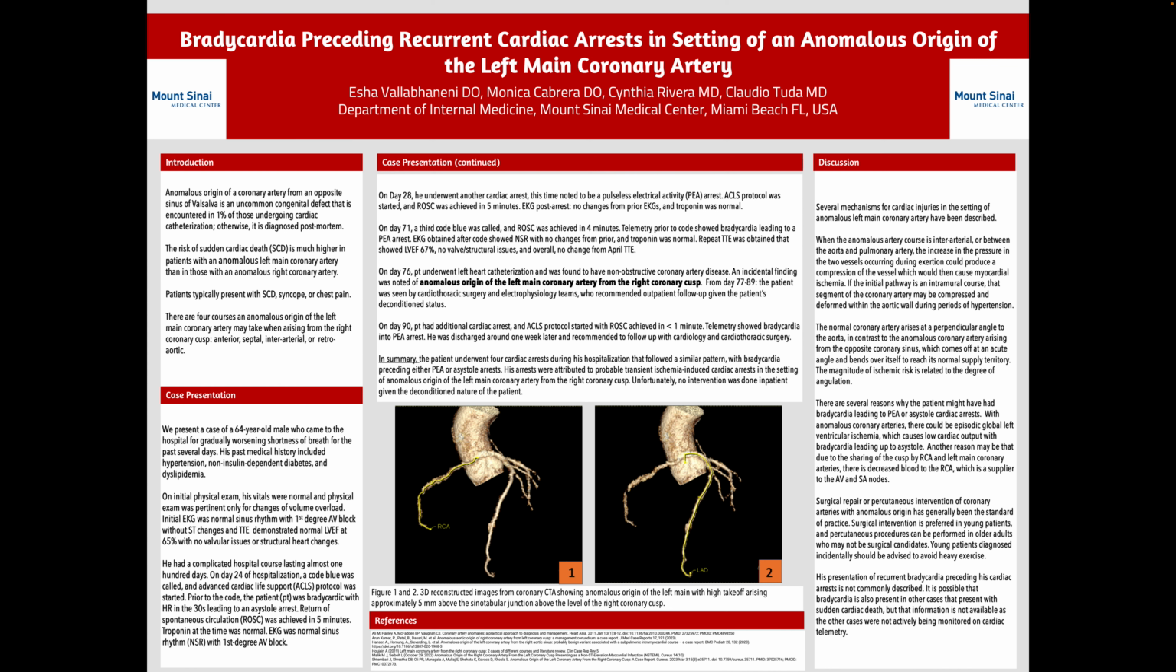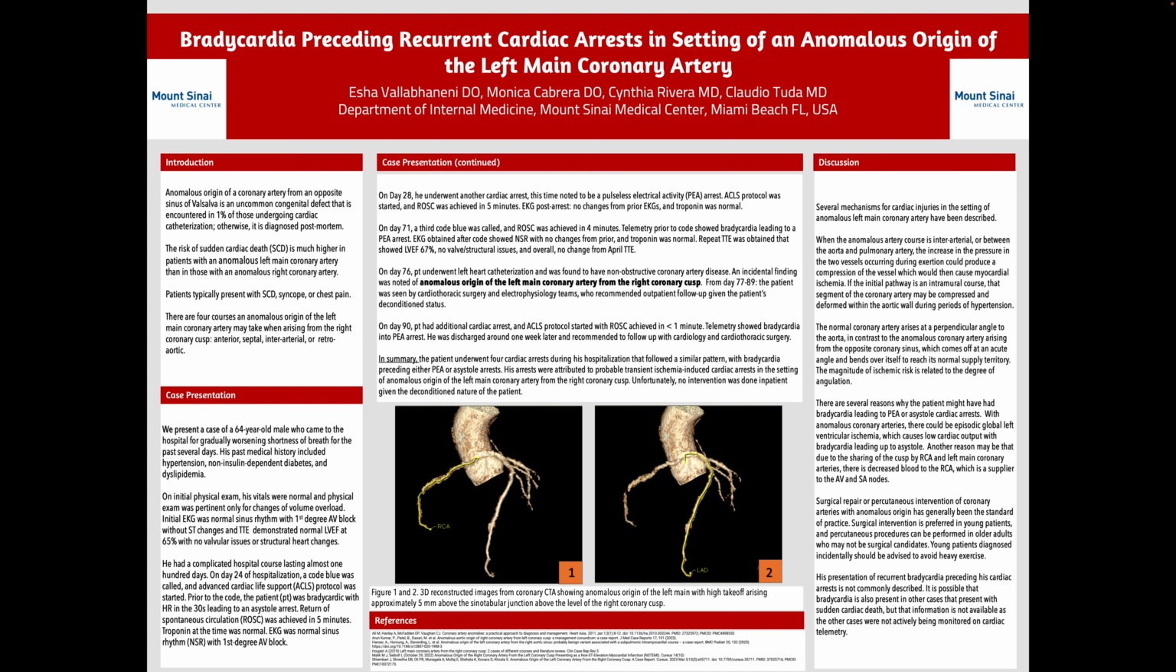The risk of sudden cardiac death is much higher in patients with anomalous left main coronary artery than those with anomalous right coronary artery. Patients typically present with sudden cardiac death, syncope, or chest pain. There are 4 courses anomalous origin of the left main coronary artery may take when arising from the right coronary cusp, which include anterior, septal, interarterial, or retroaortic.